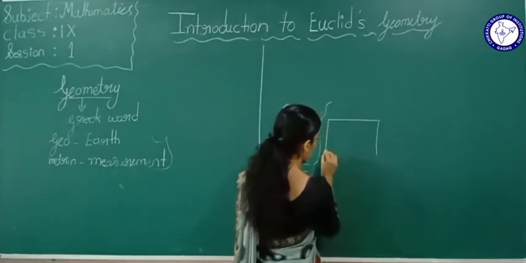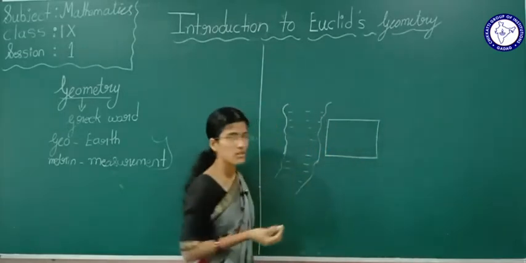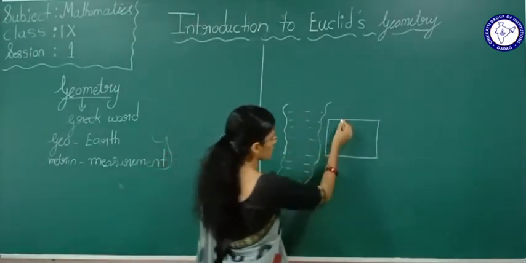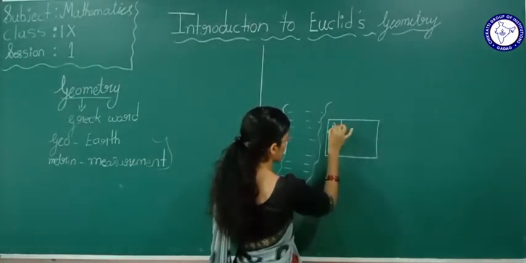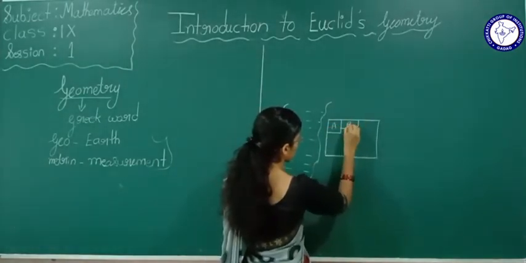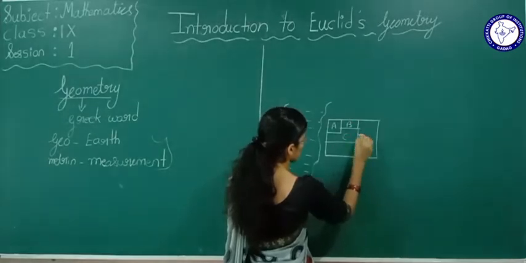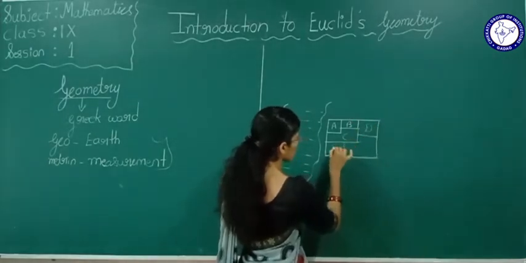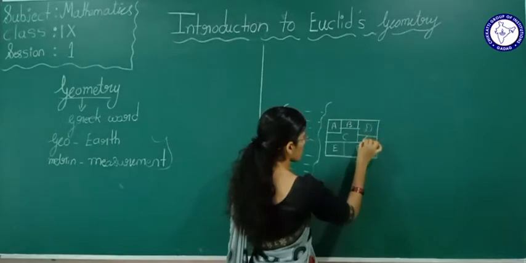There was a land, okay. This land would belong to particular persons. Suppose this land belongs to A, here B, C, D, okay, it will belong to different persons, yes or no?